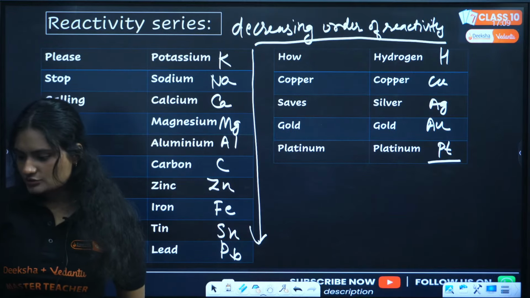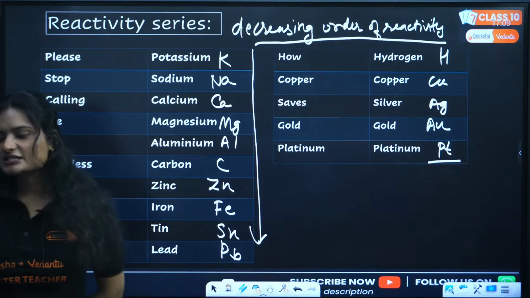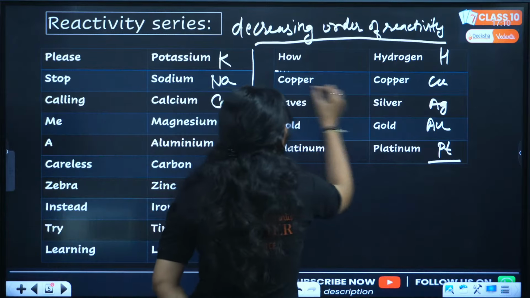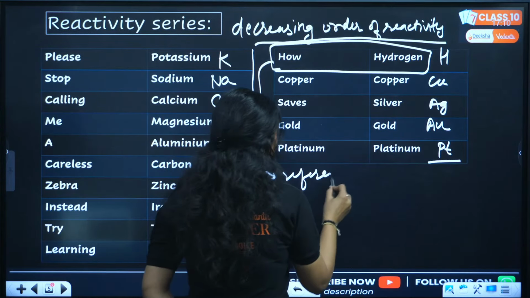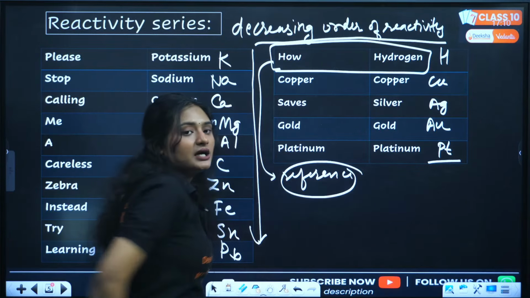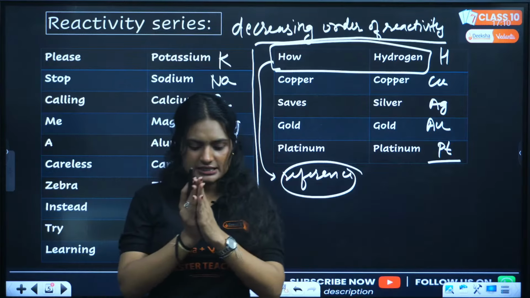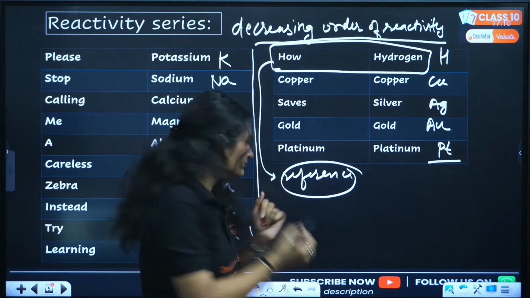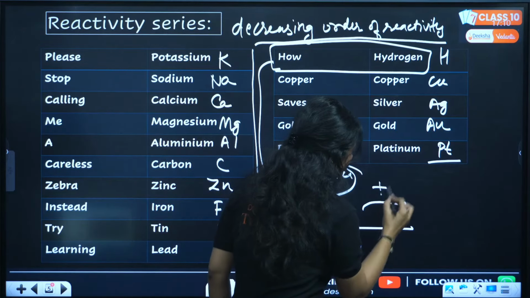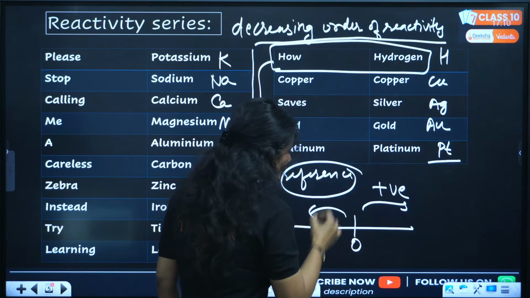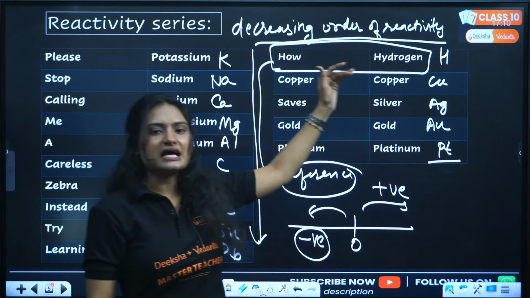But I forgot why hydrogen is a part of the reactivity series being a non-metal. Ma'am, please tell us. Because it is a reference, my dear kids. For example, in maths, you have a reference. 0 is your reference point. Anything lying to the right of 0 is positive, and anything lying to the left of 0 is considered negative. Clear? Similar to that, hydrogen is there as a reference.